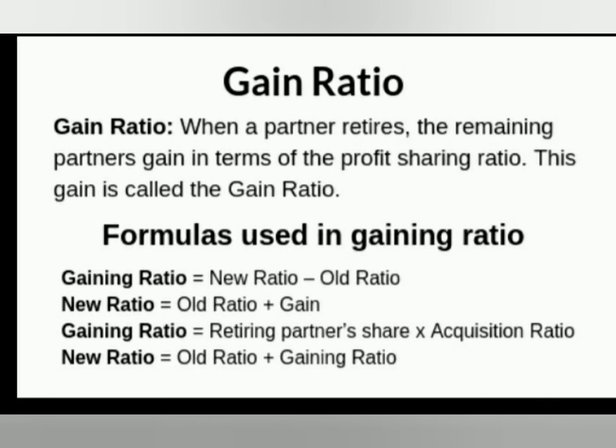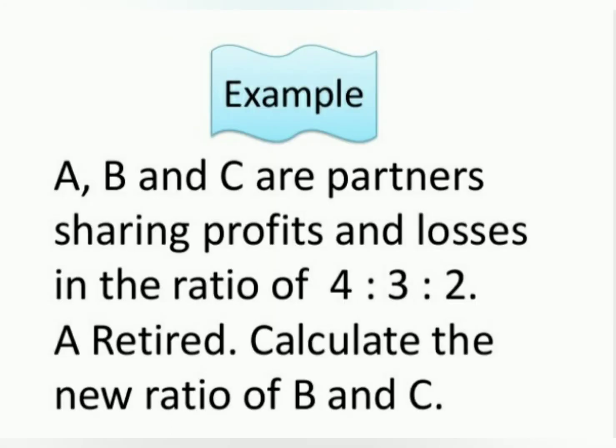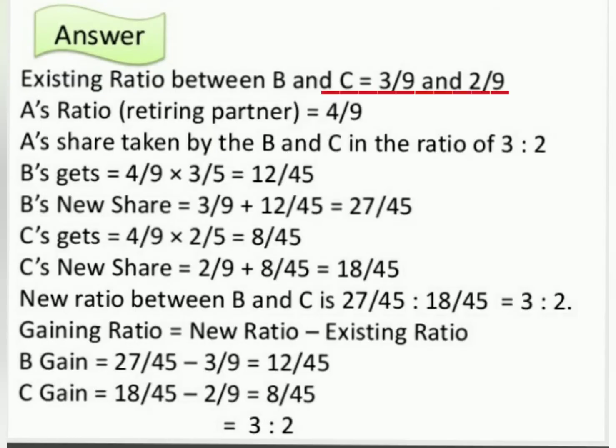For example, A, B and C are partners. Profit sharing ratio is 4:3:2. A retires. Calculate the new profit sharing ratio of B and C. Existing ratio between B and C is 3:2, that is 3/9 and 2/9. A's ratio, or the retired partner's ratio, is 4/9. A's share is taken by B and C in the ratio of 3:2.